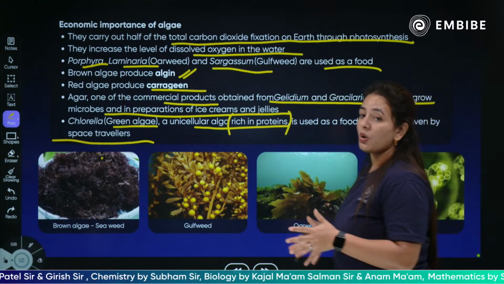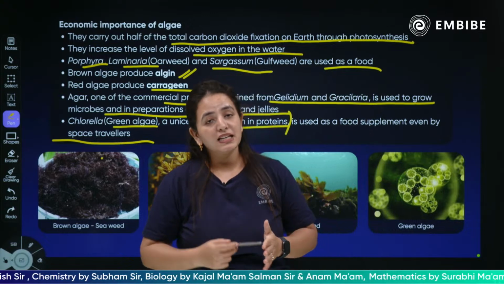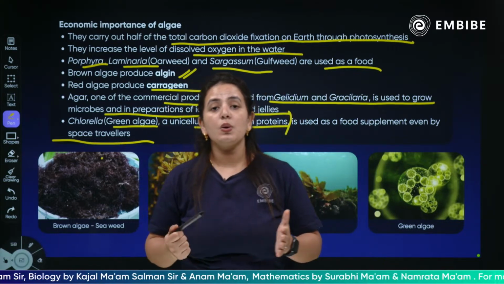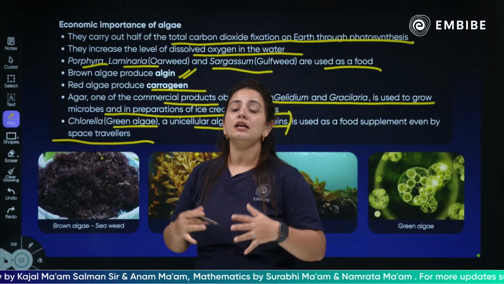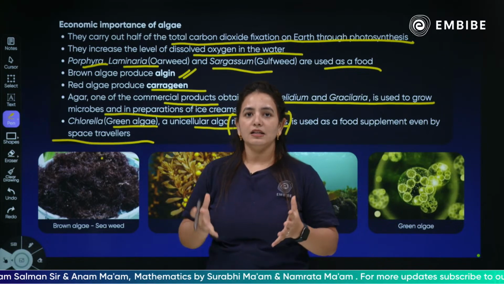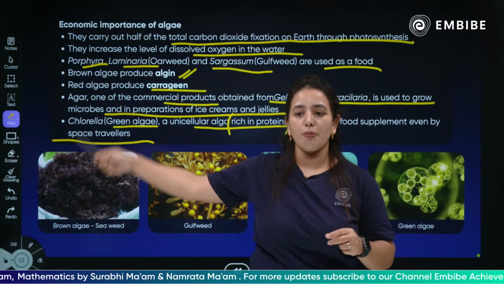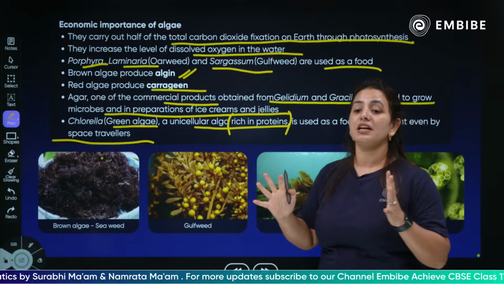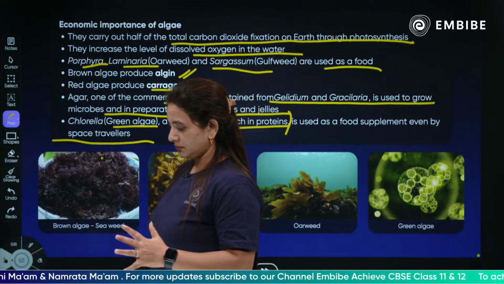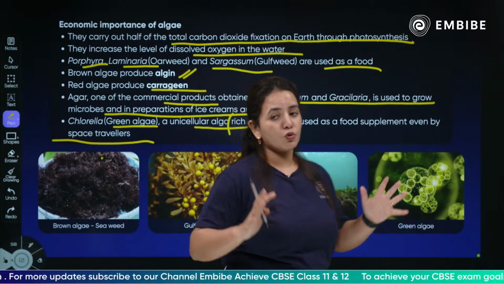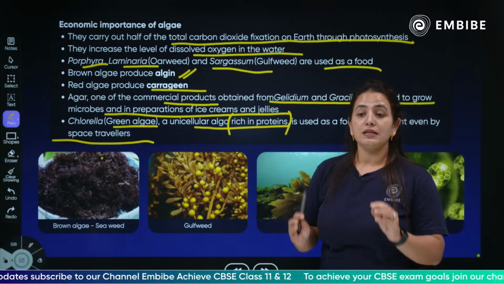What we have learnt: we have gone through the basic characteristics of algae. We have discussed the classes of the algae. We have individually discussed the characteristics of those algae, the methods of reproduction, and we have also discussed the economic importance. I hope each and every part is covered. In tomorrow's session, we're going to solve a lot of questions related to algae. This is a practice session.